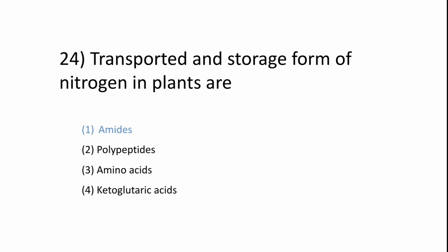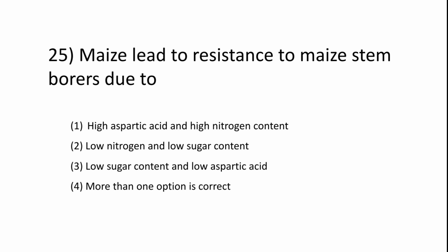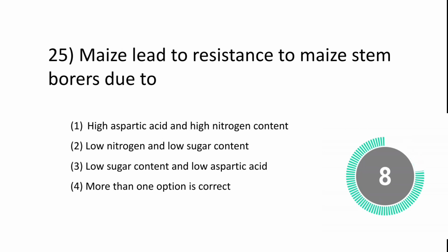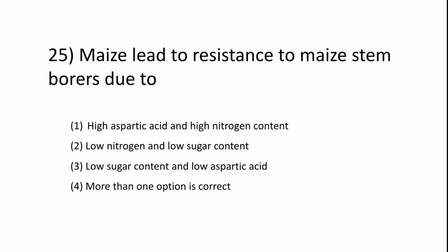Okay, next question. Question number 25. Maize leaf resistance to maize stem borers is due to: 1. High aspartic acid and high nitrogen content. 2. Low nitrogen and low sugar content. 3. Low sugar content and low aspartic acid. 4. More than one option is correct. The answer is option 2, low nitrogen and low sugar content.